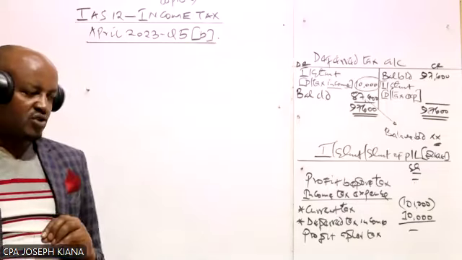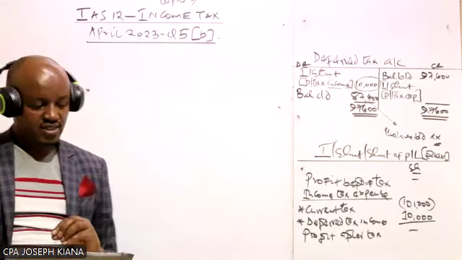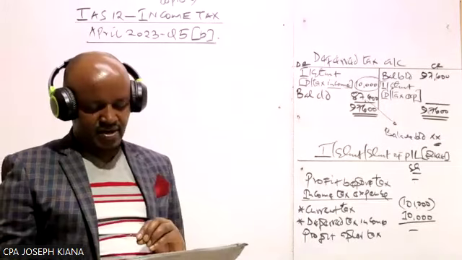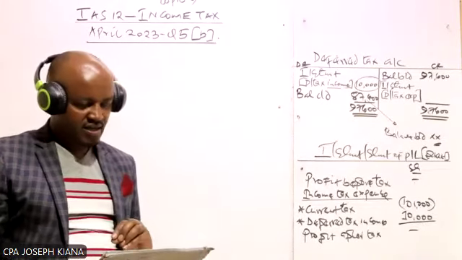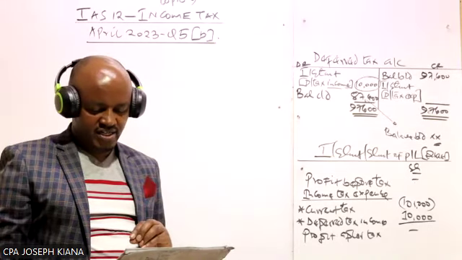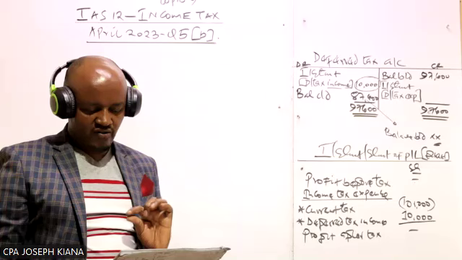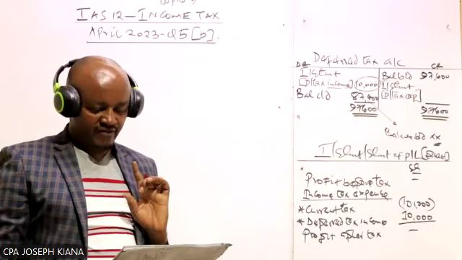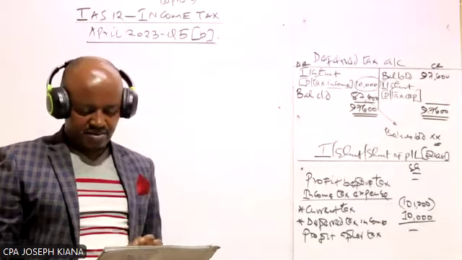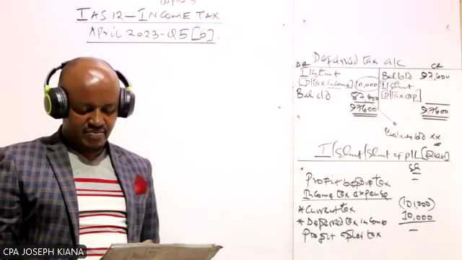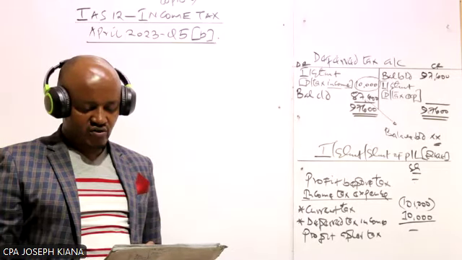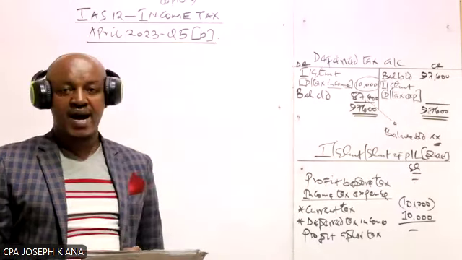Yes. So let's go through that particular question. BXL Manufacturers Limited, a small firm engaged in the production of fertilizer, purchased an item of equipment for shillings 12 million on 1st of July 2018. The company provided depreciation on equipment on a straight line basis at the rate of 25% per annum.